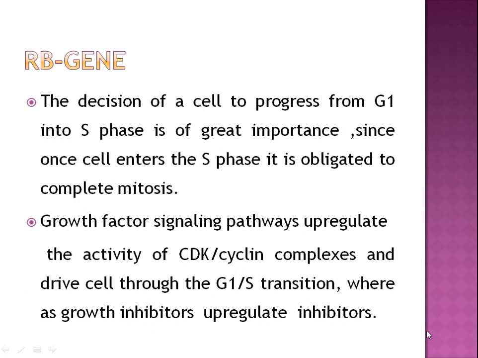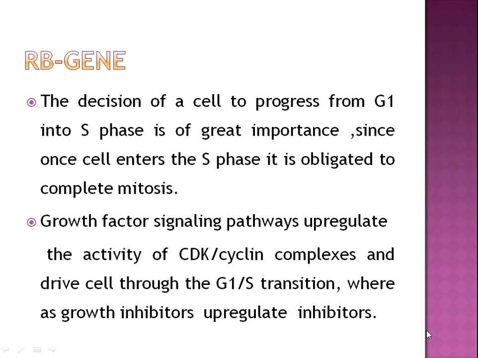So how does the retinoblastoma gene work? The decision of a cell to progress from G1 into S phase is of great importance, since once the cell cycle enters into the S phase, it must complete mitosis.